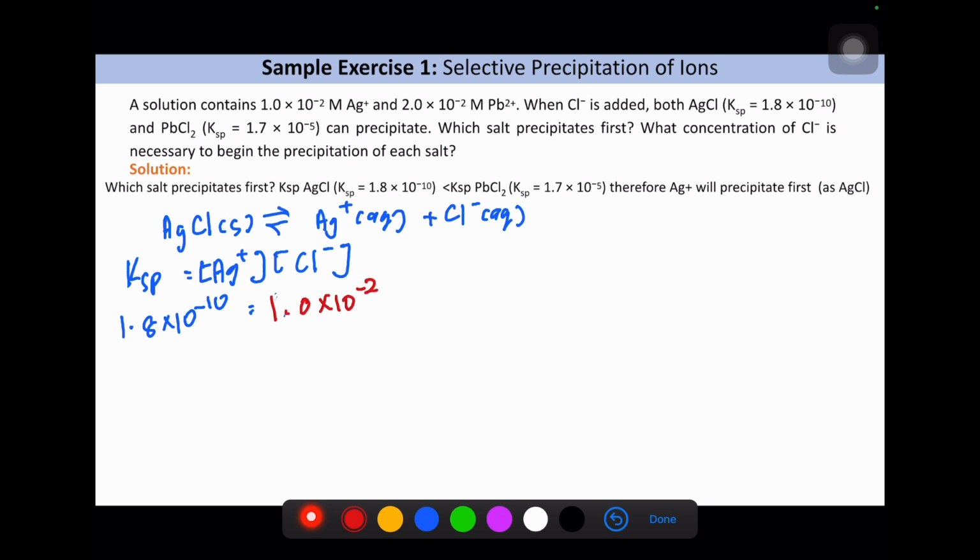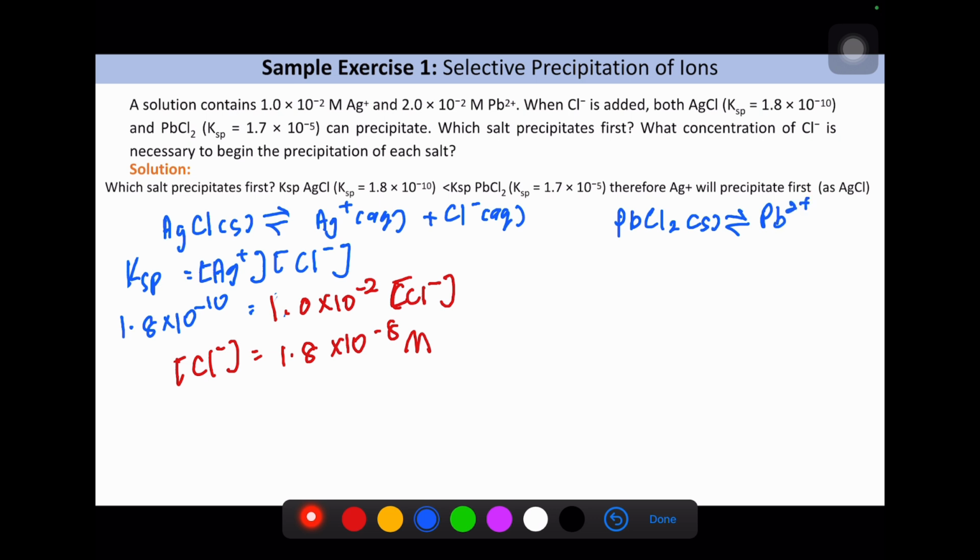And then Cl- we need to calculate. At that point we get the Cl- concentration is actually 1.8 × 10^-8 molar. However, for PbCl2 in solid, it produces Pb2+ aqueous plus Cl- in aqueous, but we need to make sure the equation is balanced.